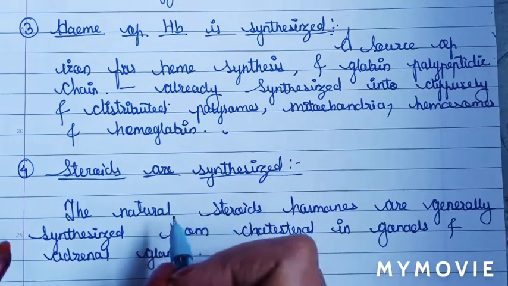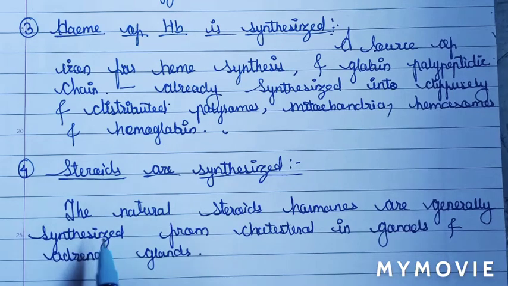The natural steroid hormones are generally synthesized from cholesterol in gonads and adrenal gland.